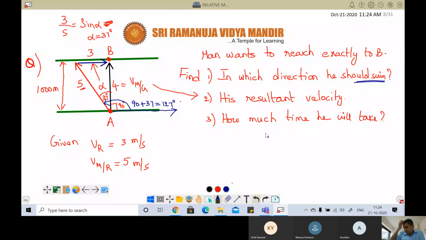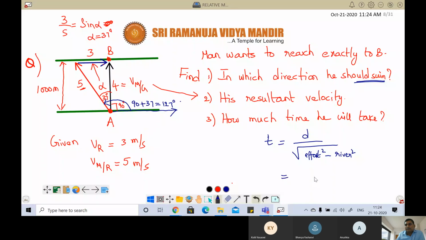And we have seen yesterday the time taken. Either we can go by the standard method or directly we have the expression, because this problem belongs to the standard case. So why not use the standard expression, that is T equal to D by root over man's effort square minus reverse velocity square. Like that you can remember.